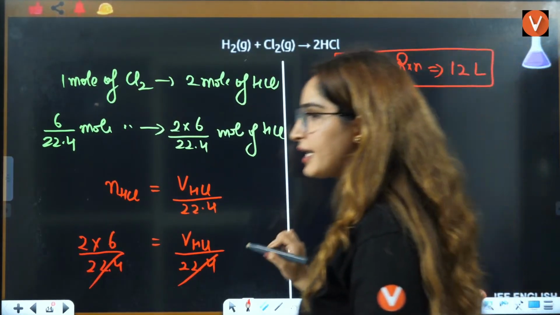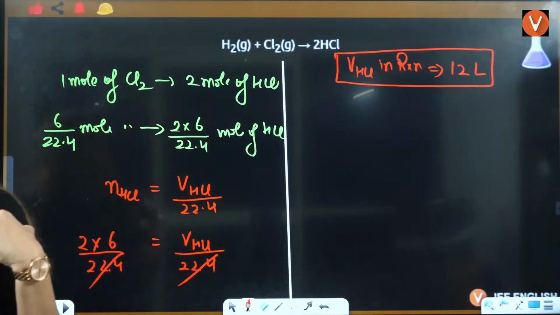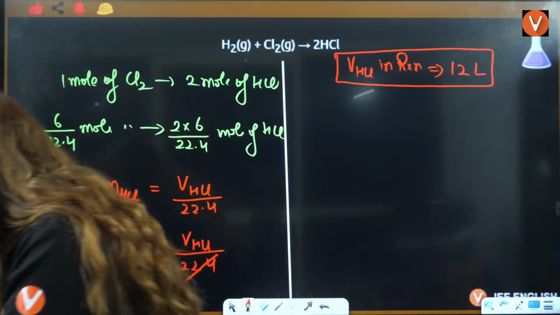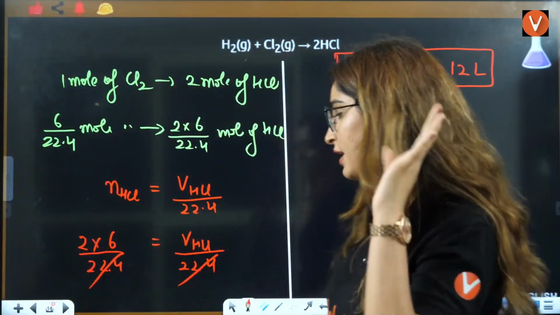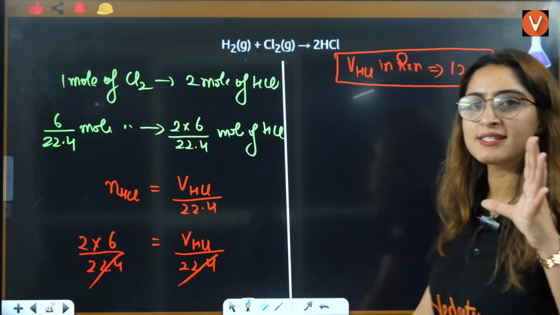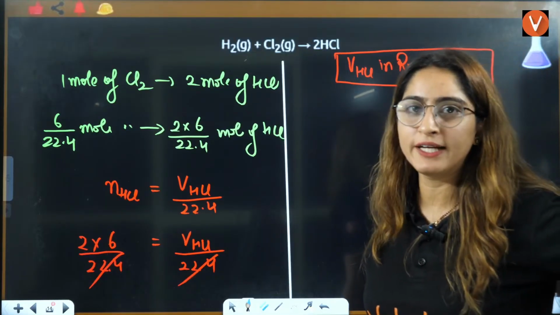Till here, is that clear to everybody or not? 12 liter of HCl. Very good, Aman. Very good, Arun. Excellent. So, volume of HCl in the reaction is 12 liter.